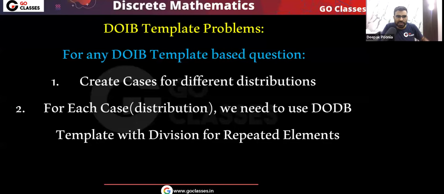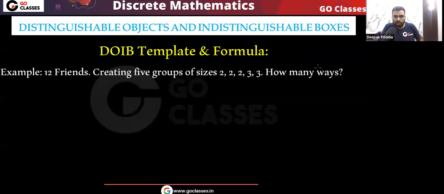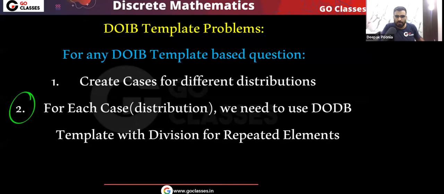Okay, so first let's study the second point. Now a lot of questions I am going to take, and then we will try to understand what this second point actually means. Okay, so remember, now what I'm going to do, I'm going to take a lot of questions. You can see this is a question, this is another question, and so on. And in each question I will give you a distribution.